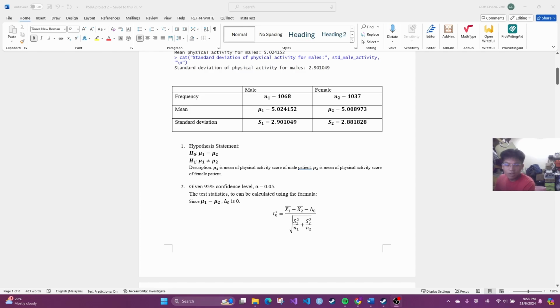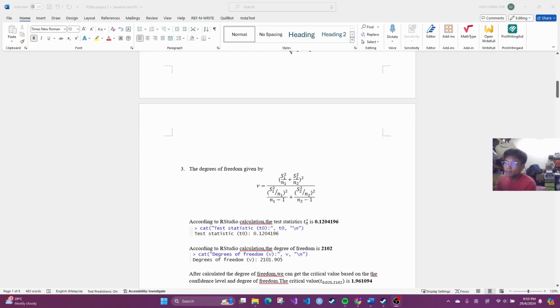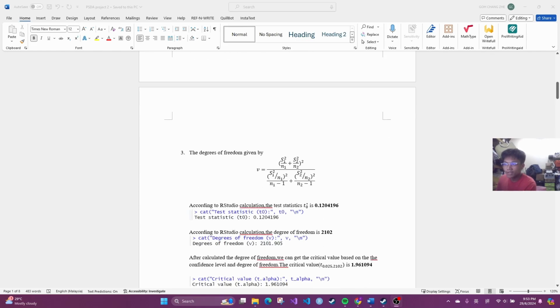here's the formula of the test statistic when the variance is unknown and unequal. Since in the null hypothesis, the mean physical activity score of male patients is equal to the mean physical activity score of female patients, the difference is 0. And here's the degree of freedom formula when the variance is unequal and unknown. Then we're going to apply this information in R programming, and we're going to get the results, which is